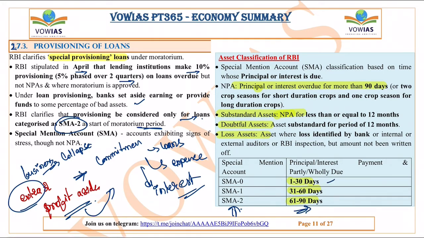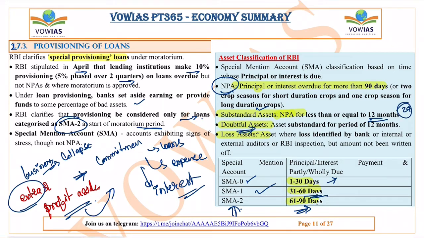Okay, if interest or payment is not paid for about 30 days, इसको बोलते हैं SMA0. If it is not paid for about 60 days, इसको बोलते हैं SMA1. If it is not paid up till 90 days, इसको बोलते हैं SMA2, and after 90 days it will turn into NPA. Okay, for more than 90 days, if there is any due, इसको बोलते हैं हम NPA. Now if this NPA will be there for about 12 months, then this will be called as a substandard asset. If this substandard asset will be there for another 12 months, that means the NPA is there for about 24 months. इसको बोलते हैं हम doubtful asset.